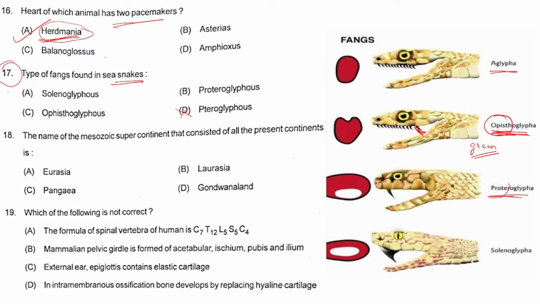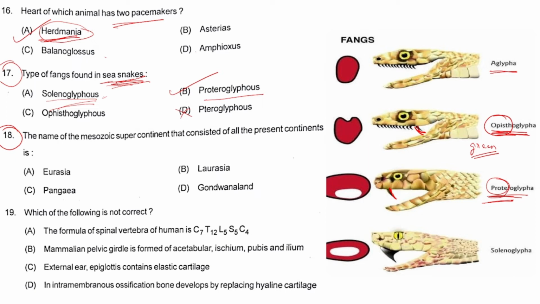Protero means front, so the fangs are present on the frontal side. This is the case in sea snakes and also the king cobra. The question is asking about sea snakes, so the right option will be option B, Proteroglyphus. Solenoglyphus fangs are present in the most dangerous snakes, the Russell's vipers. So option B will be the right answer for this question.